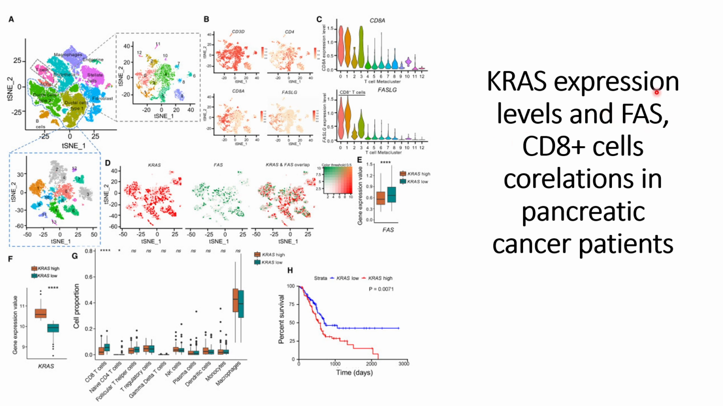And the more FAS receptors are expressed on the tumor cells, the higher the chance that those pancreatic cancer cells interact with the CD8 plus cells, which will trigger apoptosis in the pancreatic cancer cells. So in order to check whether the same conditions are going on in actual pancreatic cancer patients, they decided to check the single cell RNA-seq data of patients that is available in the public domain.